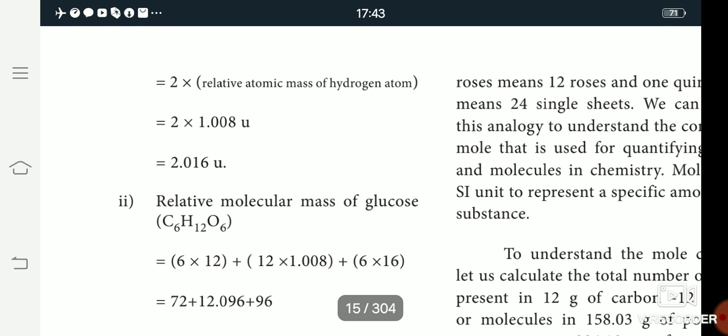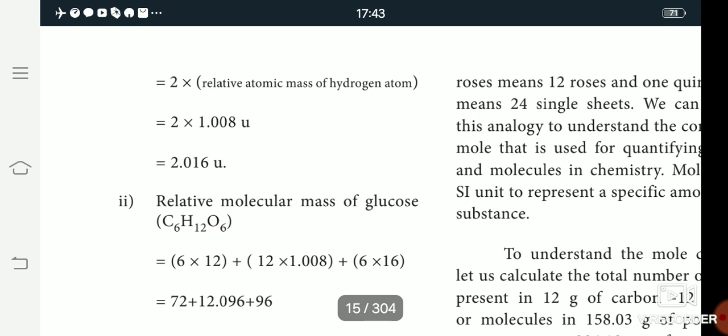The carbon atomic mass is 12, hydrogen atomic mass is 1, and oxygen atomic mass is 16. Okay children, so calculate. How many carbons are present? 6 carbon, so 6 into 12. The 6 is the carbon number, and 12 is the carbon atomic mass.